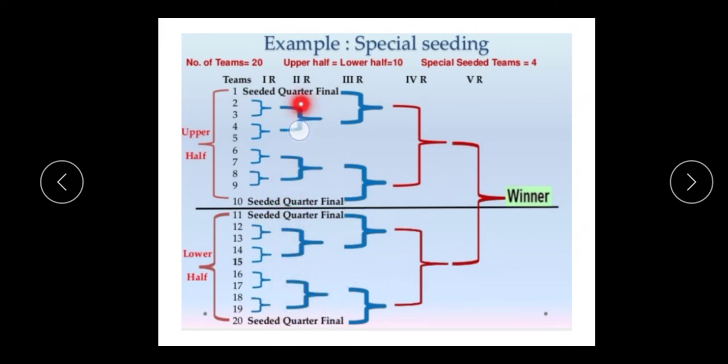After that, the seeded team will directly participate: when you get the 2 teams, the seeded team will directly participate there, 1 and here also 2. Clear? After that, 4 teams are there. Clear? The 4 teams will play each other. Clear? Understood, beta? After that, the final match will be there. This is the final, this is the semi-final, and this is the quarter-final. The seeded teams will directly participate in the quarterfinal. Everyone understood, beta?